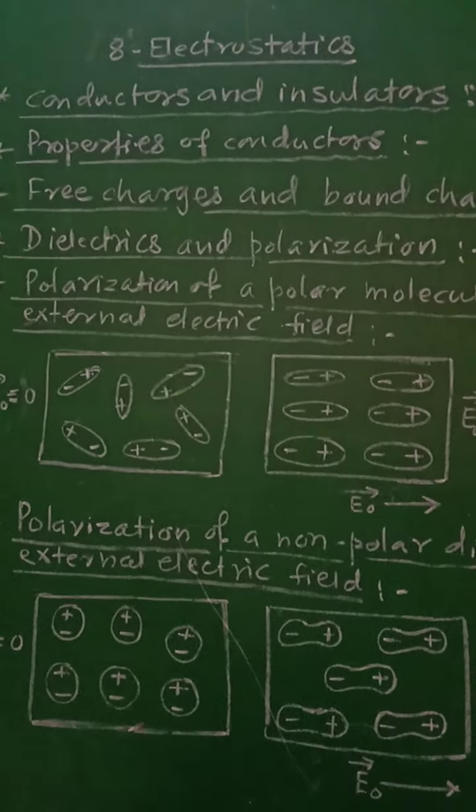When an external electric field is applied, they drift, that is, they move in a direction opposite to the direction of applied electric field. These charges which drift in a particular direction are called as free charges.